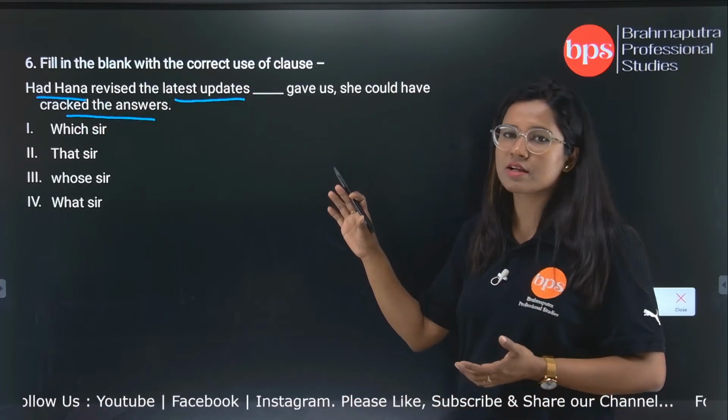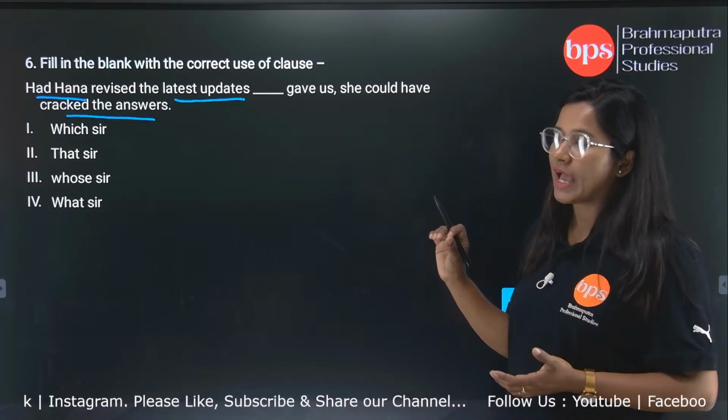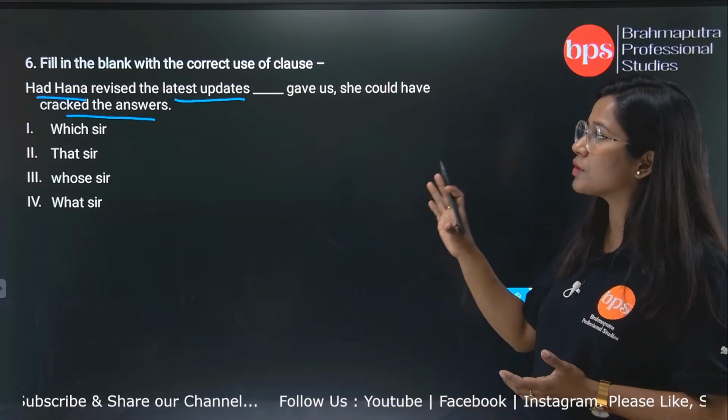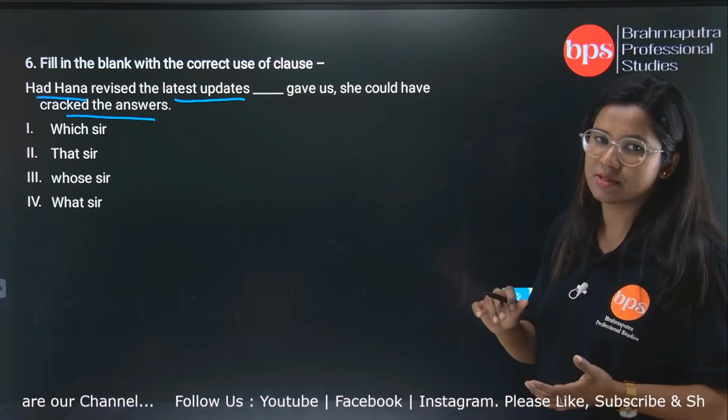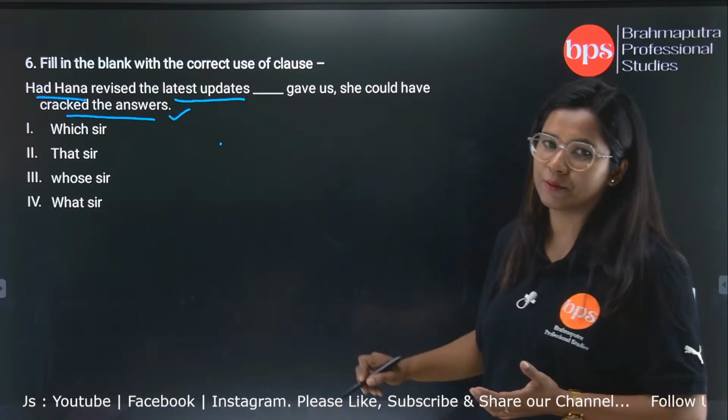Now this is a complex sentence because two parts are given here. And here the adverb of purpose, that she could crack the answers.